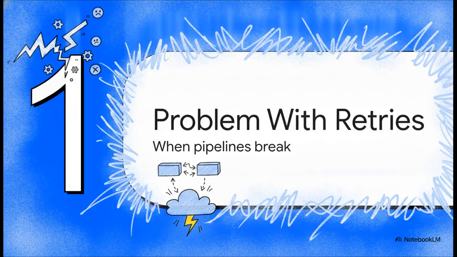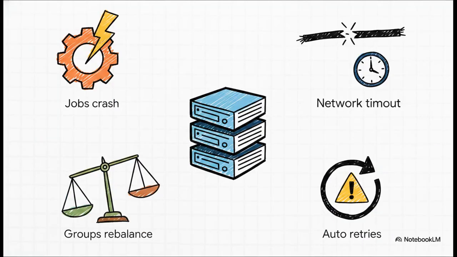Section 1. The problem with retries and what happens when pipelines break. To actually solve this problem, we first have to acknowledge a pretty harsh reality of modern distributed architecture. Things break, literally all the time.